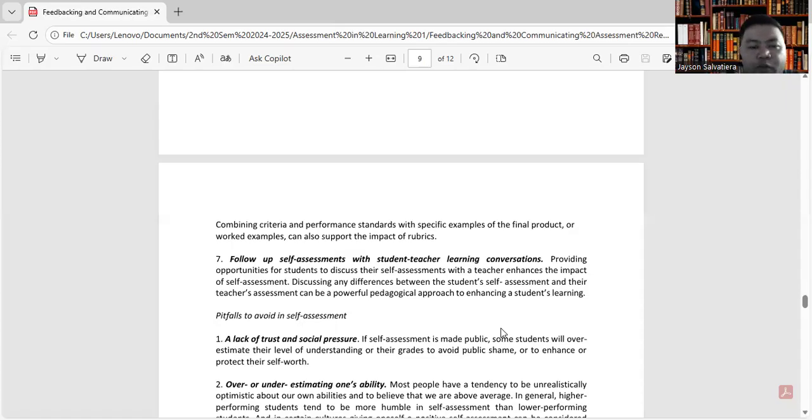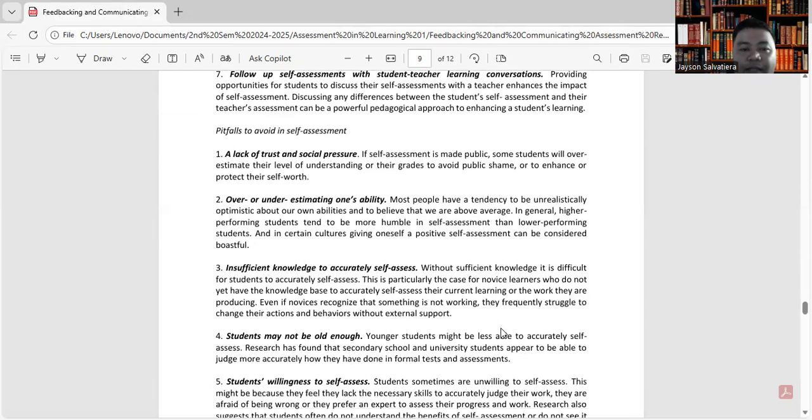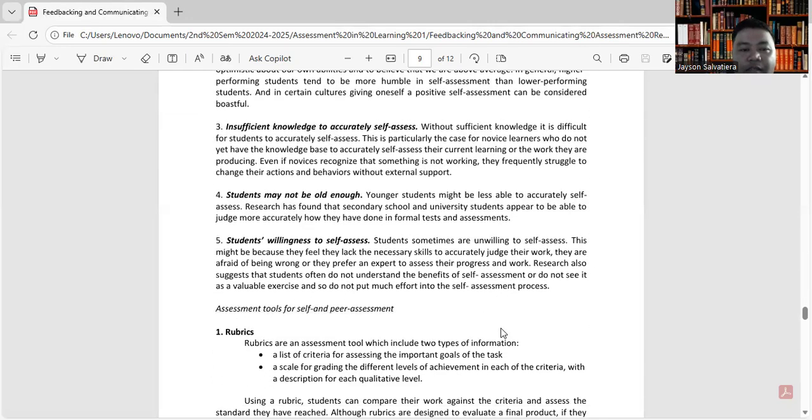So providing opportunities for students to discuss their self-assessments with a teacher enhances the impact of self-assessment. Discussing any differences between the student self-assessment and their teacher assessment can be a powerful pedagogical approach to enhance a student's learning. So here are the pitfalls to avoid in self-assessment. Okay, so there are 5.